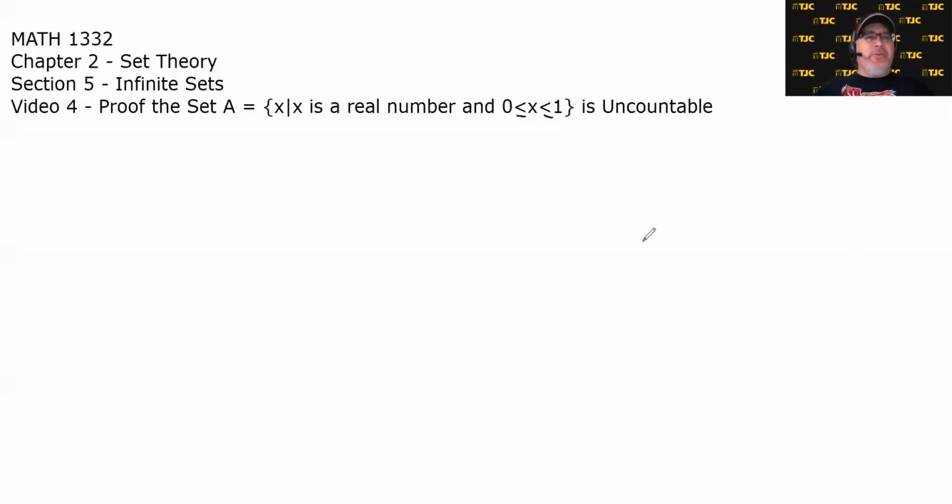Math 1332, Chapter 2, Set Theory, Section 5, Infinite Sets, Video 4. Proof the set A equals the set of all x's such that x is a real number and x is between 0 and 1 is uncountable.